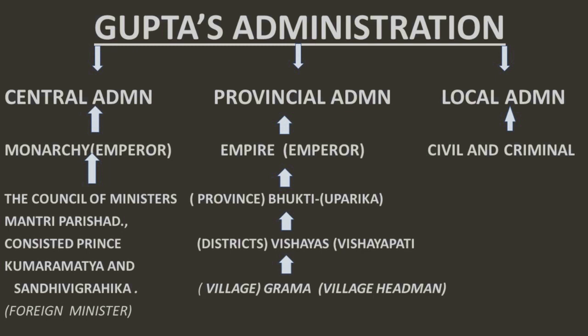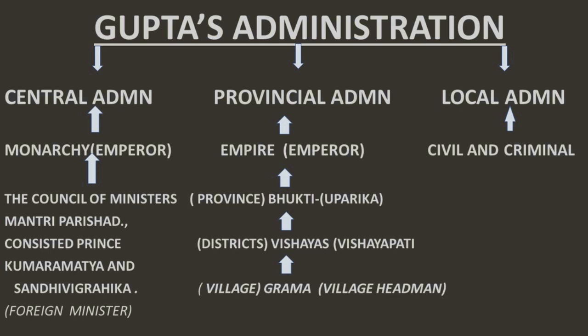The Gupta administration was divided into three headlines: central administration, provincial administration, and local administration. The monarch or the emperor was the head of the central administration. The council of ministers or the Mantri Parishad assisted him, and it consisted of the heir apparent or the prince, then Kumaramatya, and the Sandhi Vigrahika, that means the foreign minister.